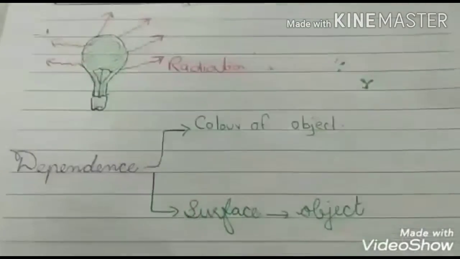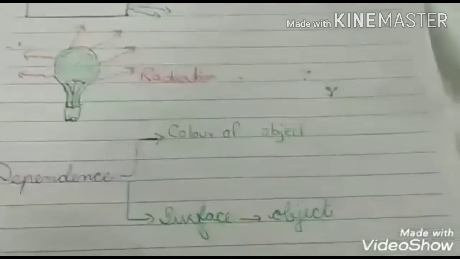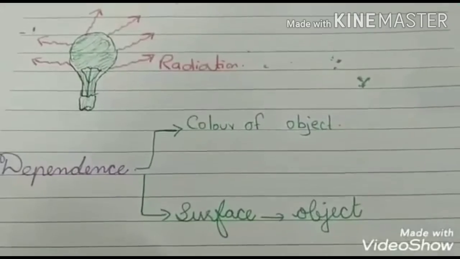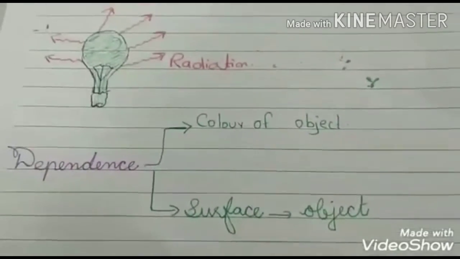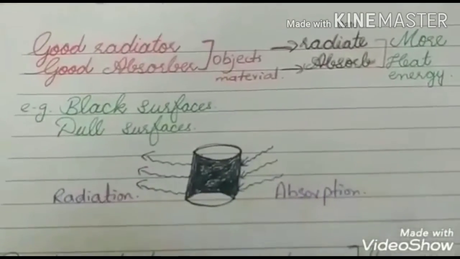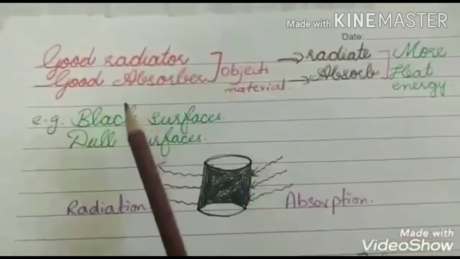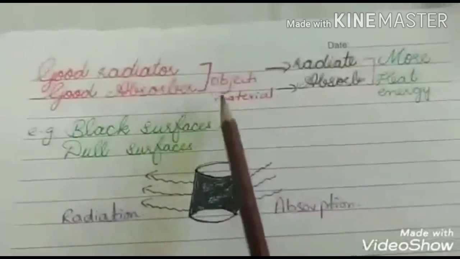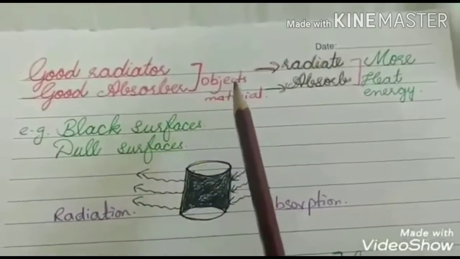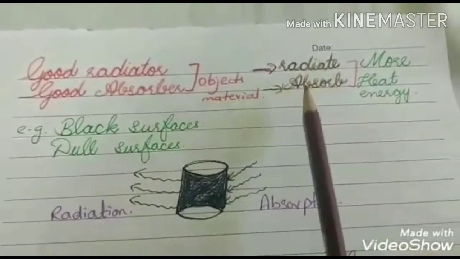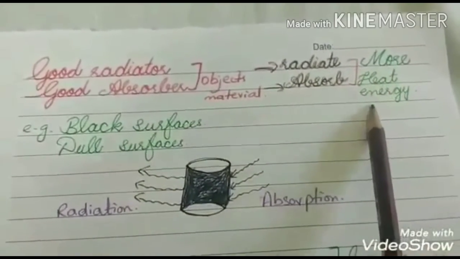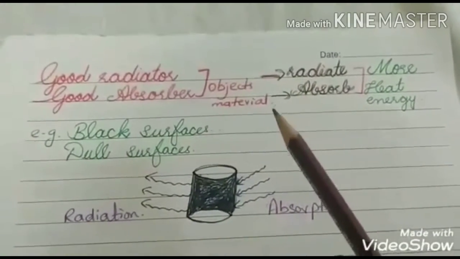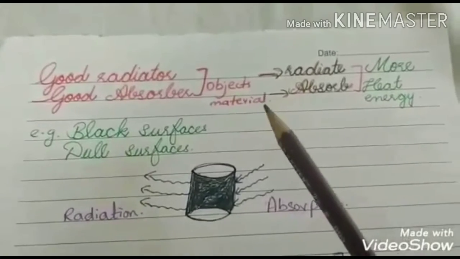Similarly, the objects that have a smooth and shiny surface also emit less radiation and absorb less. Here we will discuss the good radiator and good absorber of heat. Good radiators and good absorbers of heat are the objects or materials that radiate and absorb more heat energy. Good radiators are also good absorbers, and good absorbers are also good radiators.